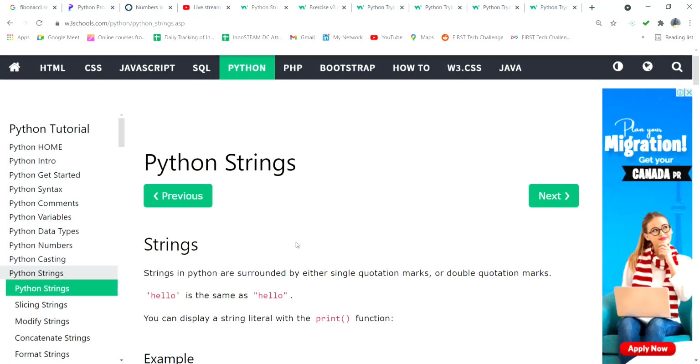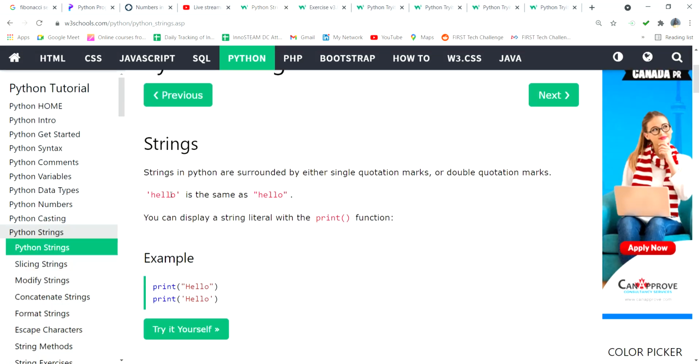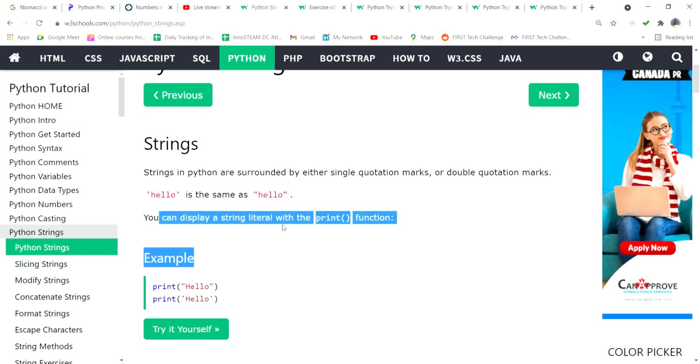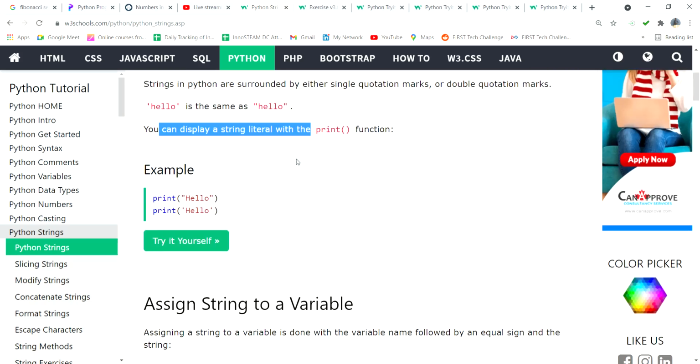So string. What is meant by string? Already you know about this. String in Python is surrounded by either single quotation marks or double quotation marks. You can display the string literal with the print function. Without anything, you can simply write print and the value, and the output will come automatically.